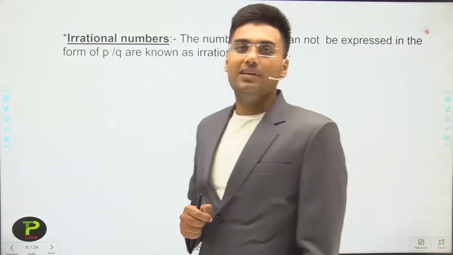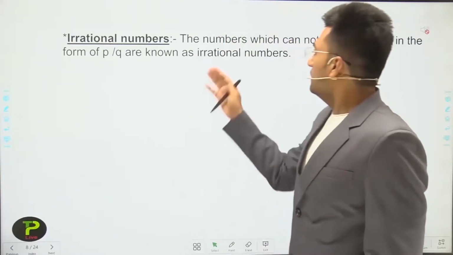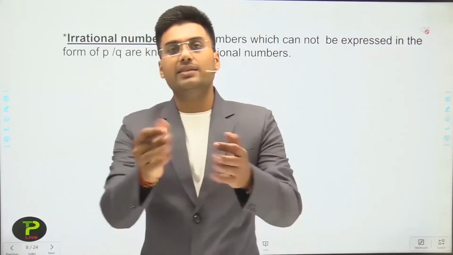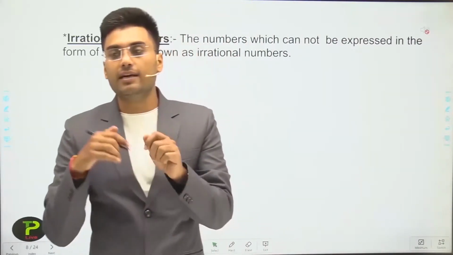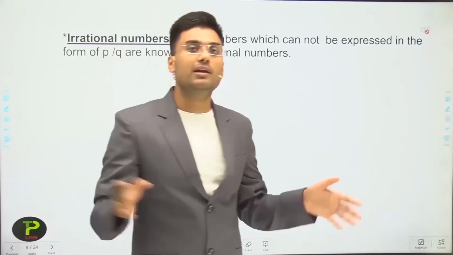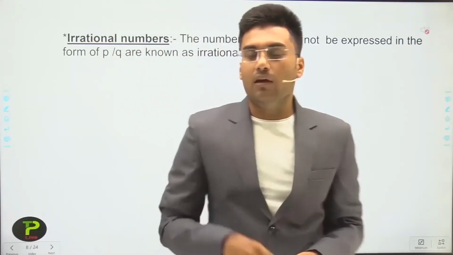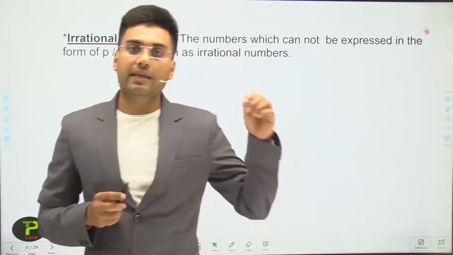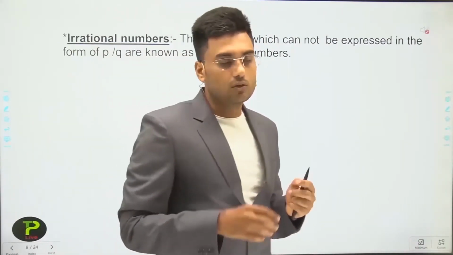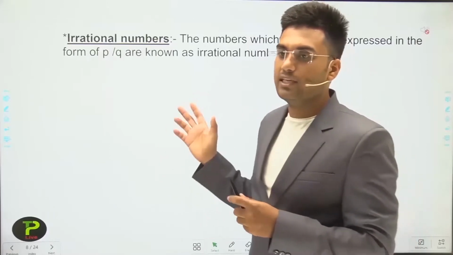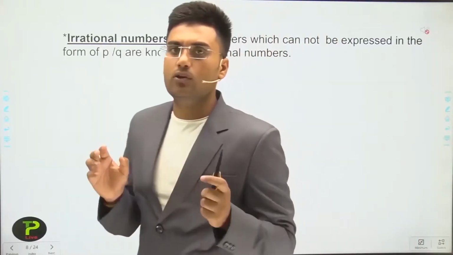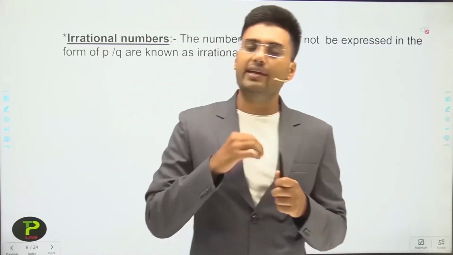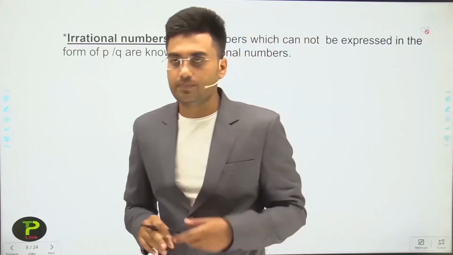Next type of number is irrational number. The numbers which cannot be represented in the p by q form, or we can say the numbers that are not rational numbers. We will discuss very deeply about the irrational numbers in our next classes. So don't panic about what is the irrational number. Today I just introduce it, but we will discuss it very deeply in our next classes.